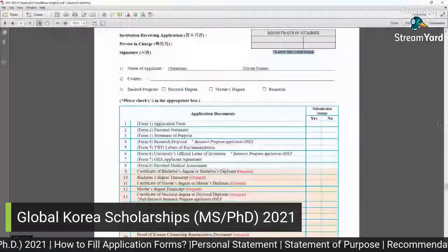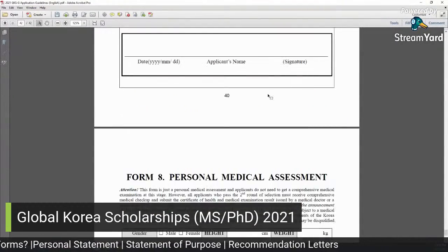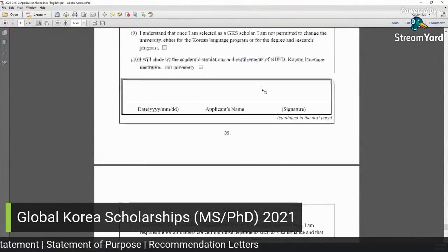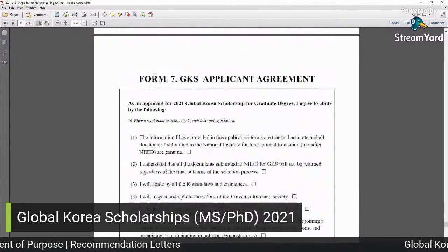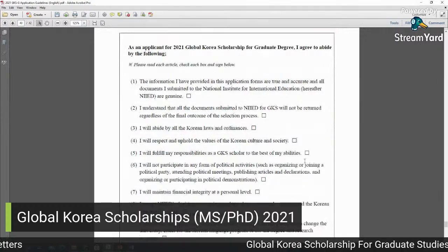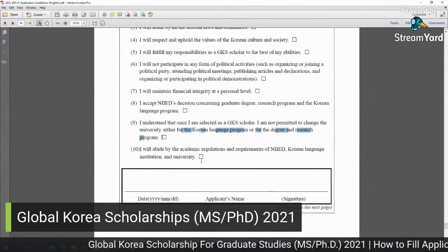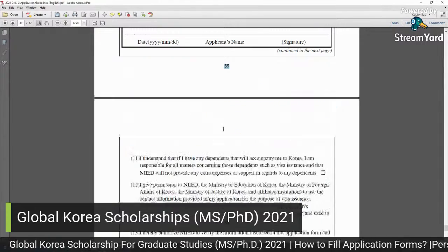Just you need to download this form in PDF. It is also given in Word, you need to download this in Word form and just check mark, tick, or just check and sign, name, sign.